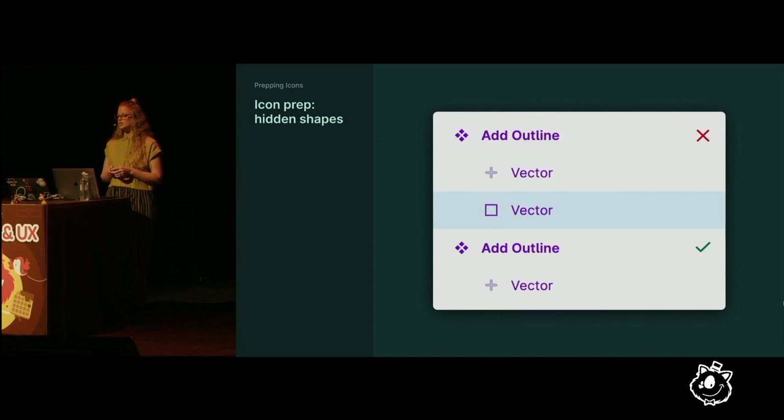Remove any additional shapes hiding in the background, like a transparent square behind the vector. This often causes issues when a designer applies a new fill. The hidden square will take on the new color instead of the vector.